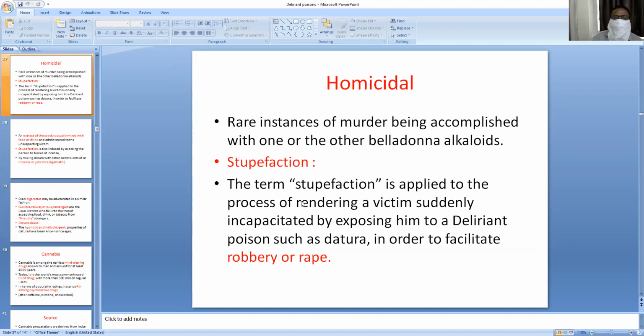Stupefaction is a process of rendering a victim suddenly incapacitated by exposing him to a deliriant poison such as Datura. That means if you give Datura mixed in the food, the person will be incapacitated to resist. So the accused can easily rob or rape.